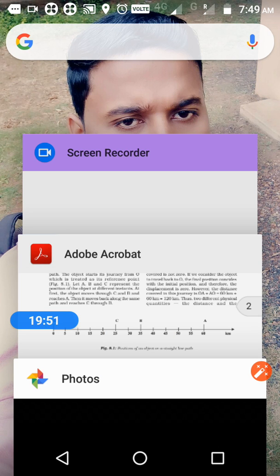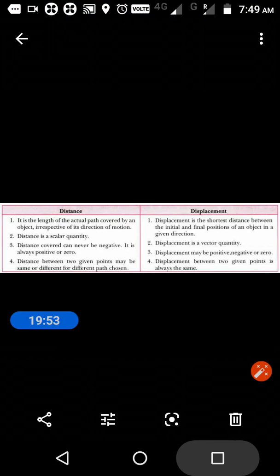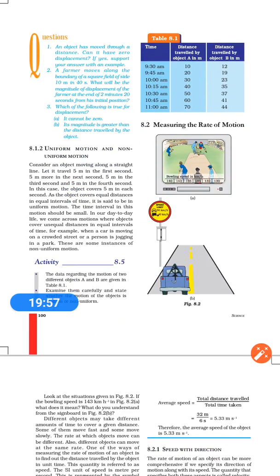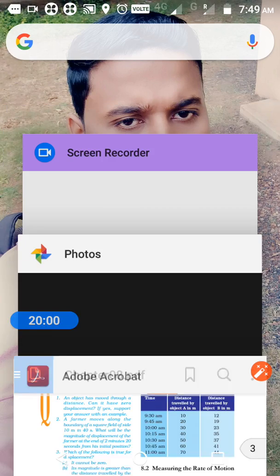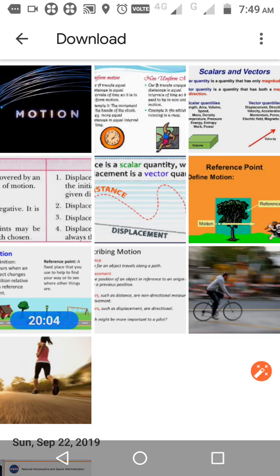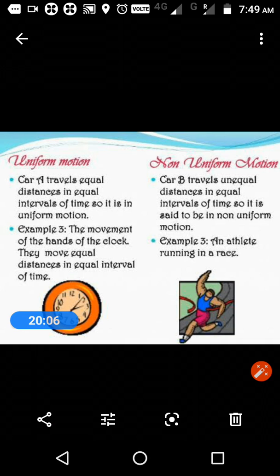Then we go back to the point, types of motion. How many types of motion are there? Two types, uniform and non-uniform. Uniform: equal distance traveled in equal intervals of time. Non-uniform motion means unequal distance in equal intervals of time.